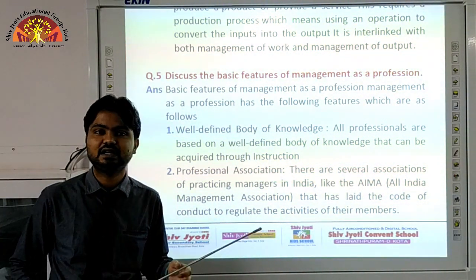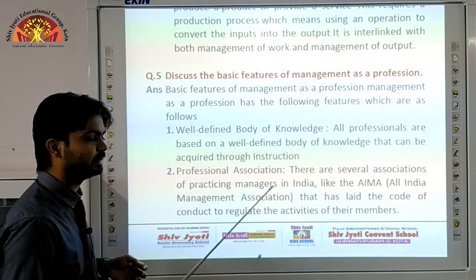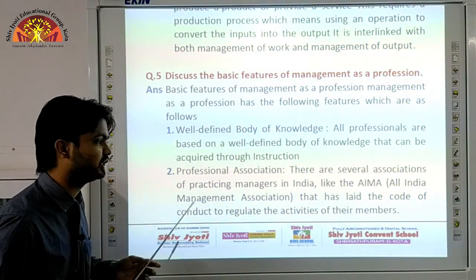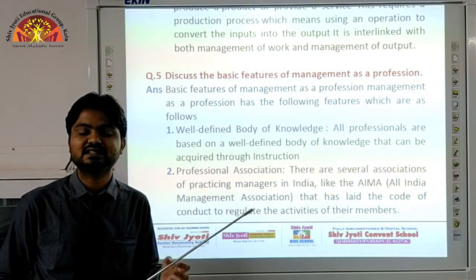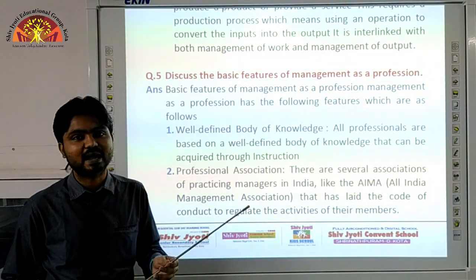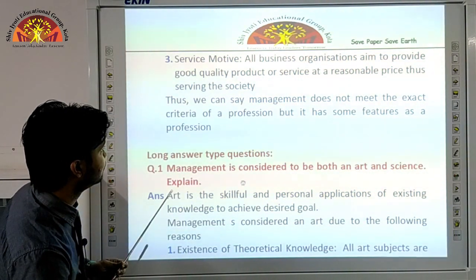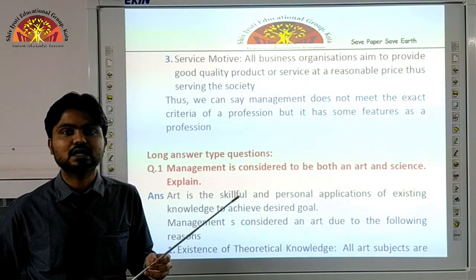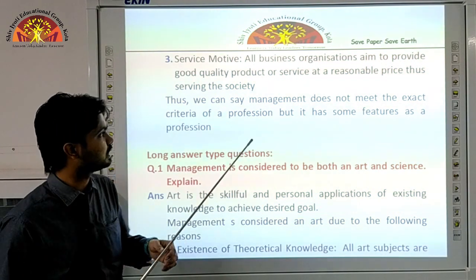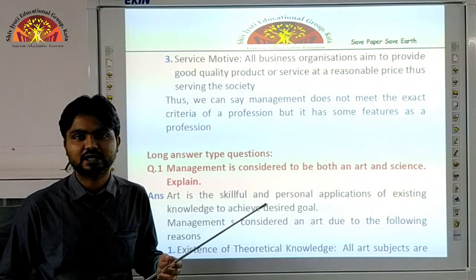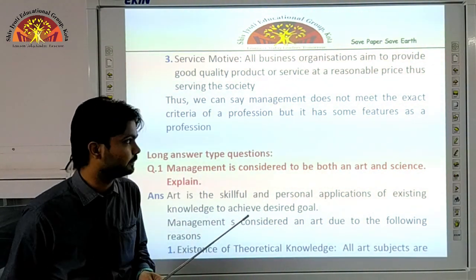The second one is professional associations. That means there are several associations which are working for managing the organizations. For example, AIMA, that is All India Management Association, has a code of conduct. Code of conduct means basically the rules and regulations for managing the activities of the organization. The third one is service motive. That means all the management activities are done for giving the best services by the organization at a reasonable price. That means it is affordable by the individuals, by the consumers of the society.